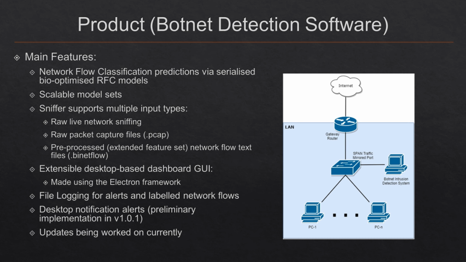The product is designed to utilize the models to facilitate detection of network flows received on the machine. It features scalable model sets, so more models can be included in the detection system when they are made for new different types of botnets. And also the sniffer supports multiple input types, the default being raw live network sniffing, where it takes traffic from a port mirrored port on a switch and processes it into those network flows, which then get fed into the detector to allow the predictions to be made.